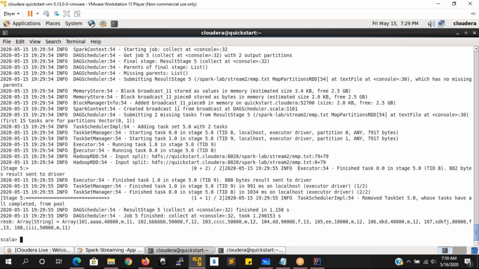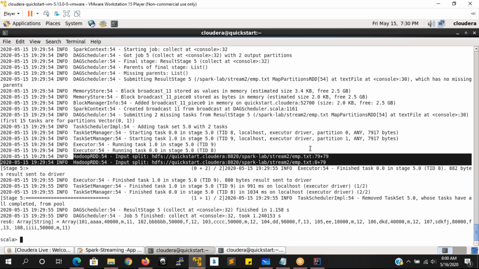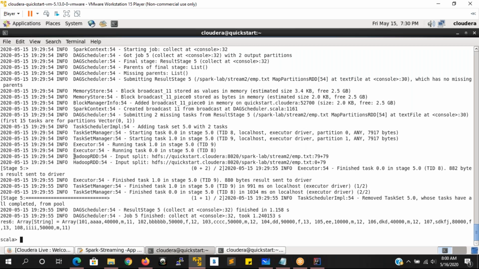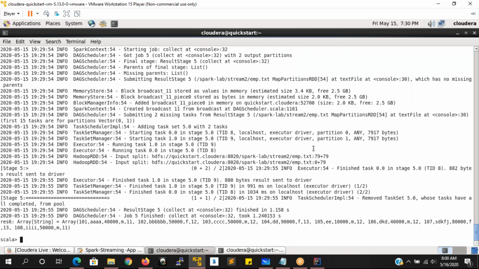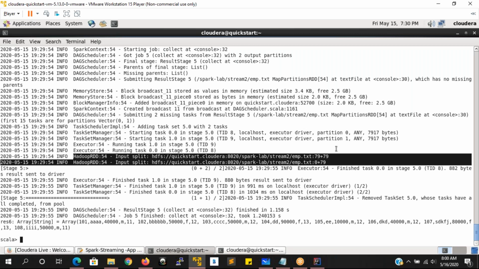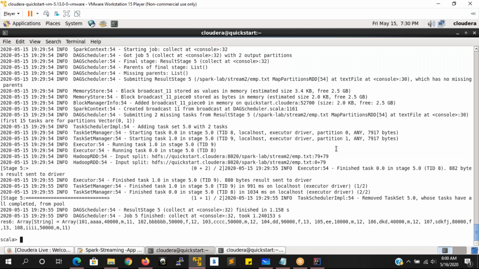So here you can see Hadoop RDD input splits. According to the number of input splits only, the number of partitions are going to be created. Am I correct? That is what I want to show you. According to the number of input splits the file is divided, and according to that only the partitions are going to be created. That is the reason Spark always requires its MapReduce libraries, that is, your Hadoop libraries, to generate the partitions of your RDD. Are you clear with this one?